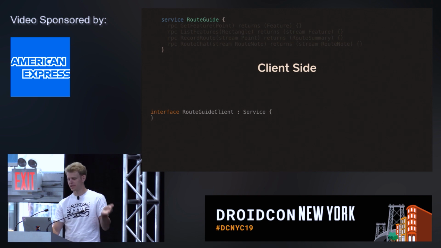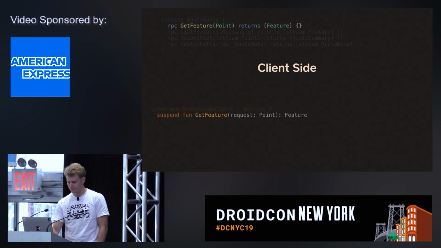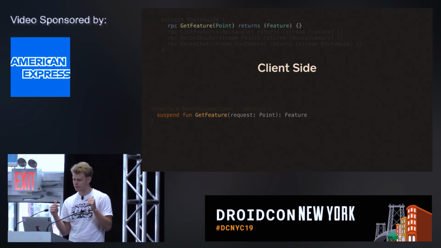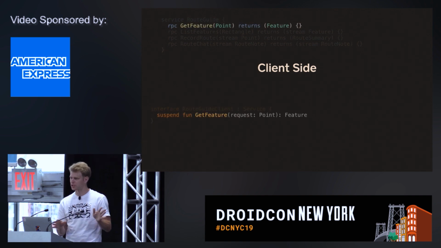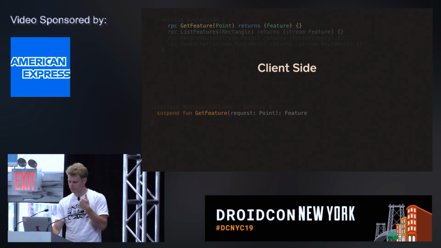First, we take the service name, create an interface, and suffix Client. It extends a service interface provided by Wire, which is just used in Wire to do things. So one-to-one, it's a basic suspend method, which by definition is not blocking. We send the point, then we receive a feature.